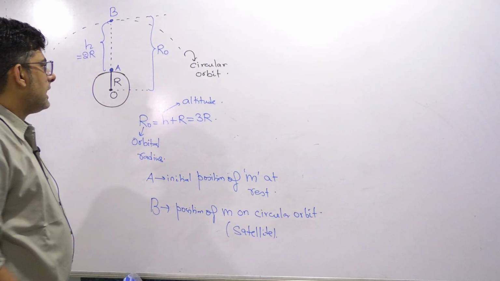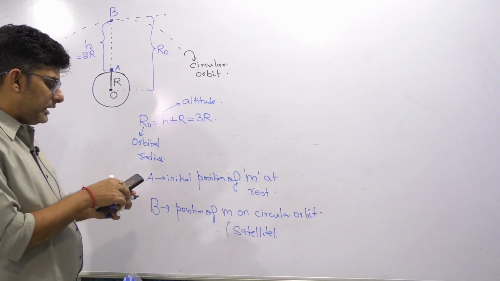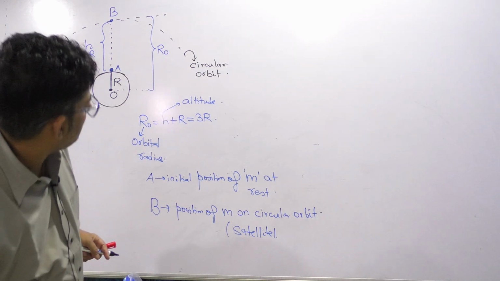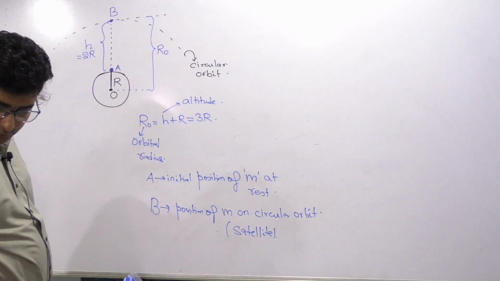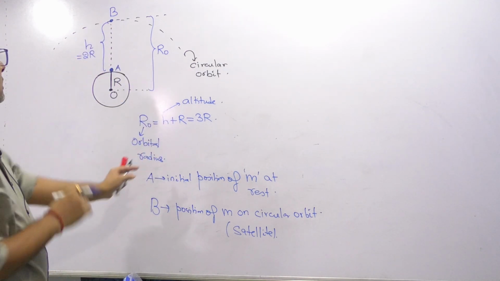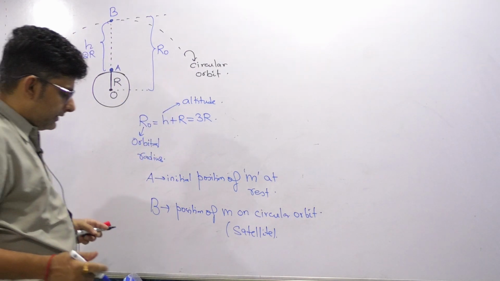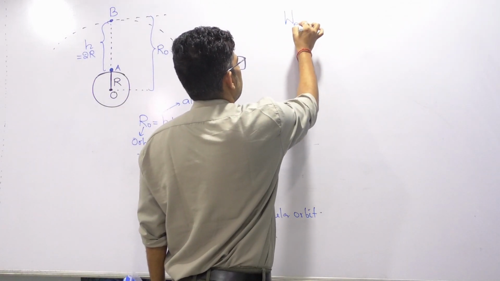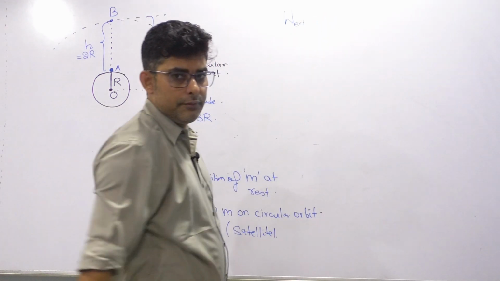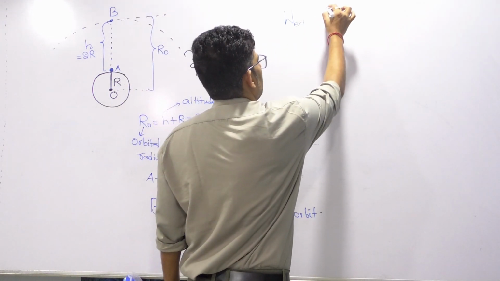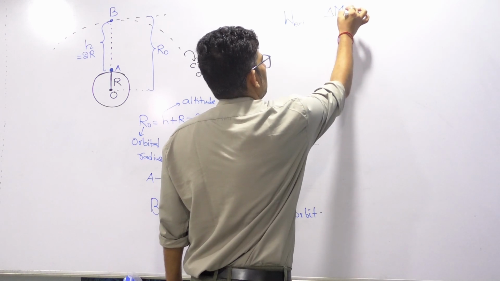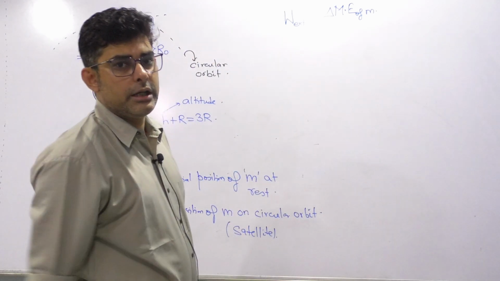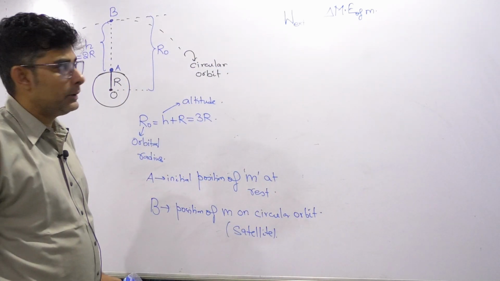So now they are asking what is the energy required? Energy required or work done, minimum energy required to launch from here to that position. So what we can say is the external agency needs to do work. Work done will be equal to change in mechanical energy of the mass m under the influence of gravity of Earth.